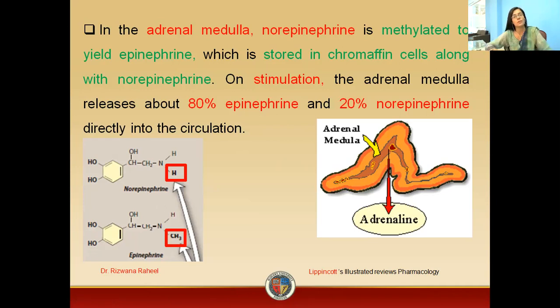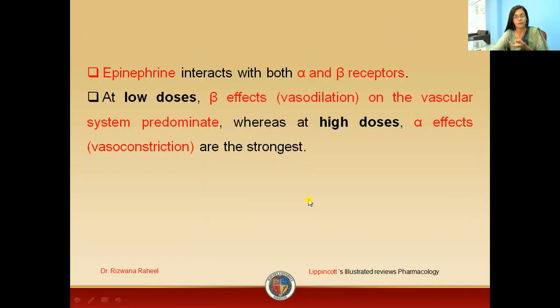Whenever there is stimulation of the adrenal medulla, it will release 80% epinephrine, that is adrenaline, and 20% norepinephrine. So what are the effects of epinephrine on receptors? This epinephrine is non-selective. It has the ability to act on both alpha and beta receptors. At low dose, the beta effects are the vasodilatory effects on the vascular system, while at high dose, we have alpha effects, the vasoconstrictive effects.